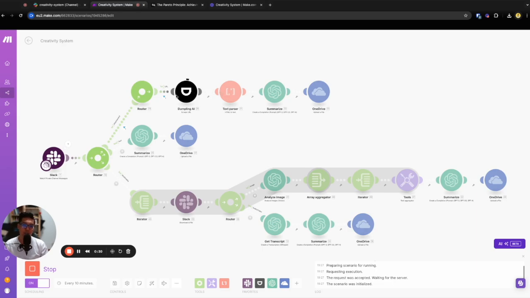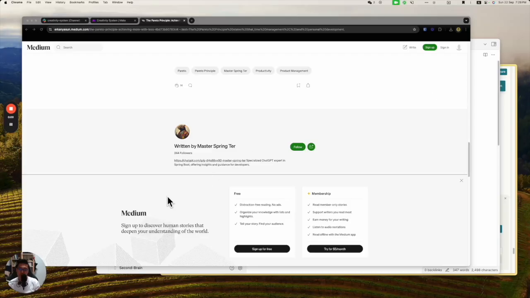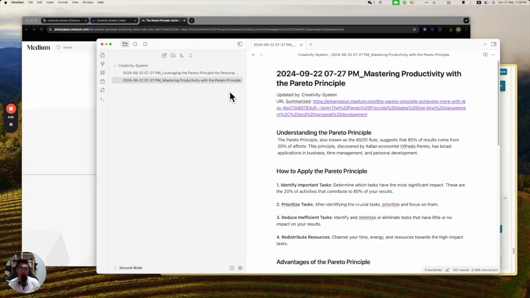If you try to scrape the URL, this is now scraping the URL, and because the website is in HTML, you need to parse it to text. After that, ChatGPT will summarize it and then output to OneDrive. After I do the web scraping, it actually outputs the note here. You can see it will update by creativity system. ChatGPT will come up with a title.